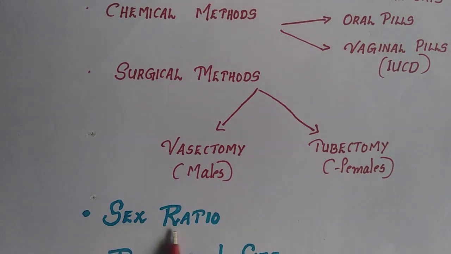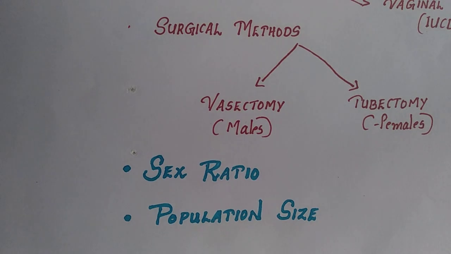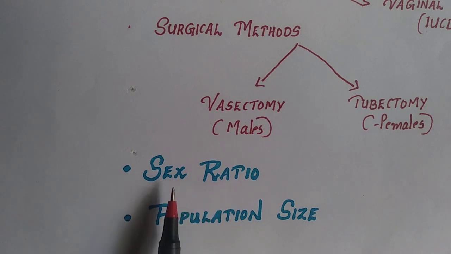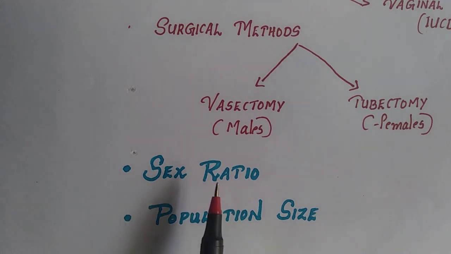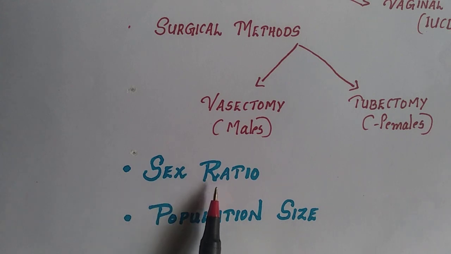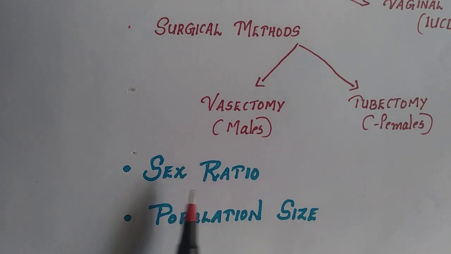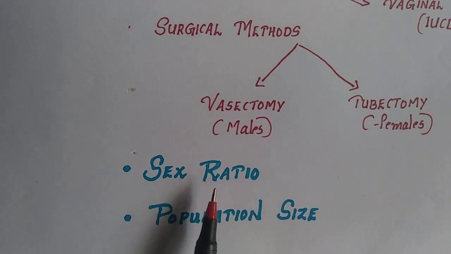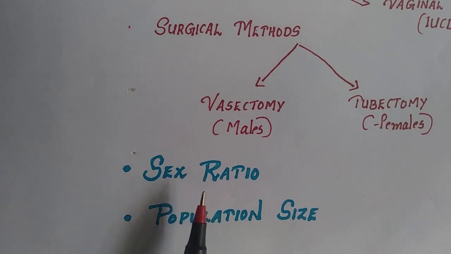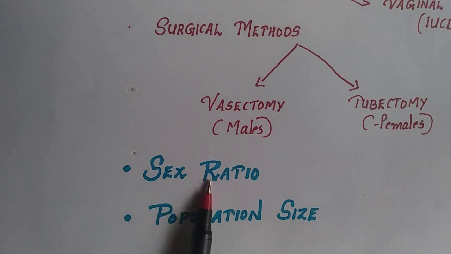Now let us see what is meant by sex ratio. Sex ratio is the ratio of the number of females to the number of males in a population. The female-male sex ratio must be maintained for a healthy society. The female child sex ratio is declining at an alarming rate, as we know, because of female feticide. What is meant by female feticide? That is determining the sex of the baby prior to delivery and aborting the baby.